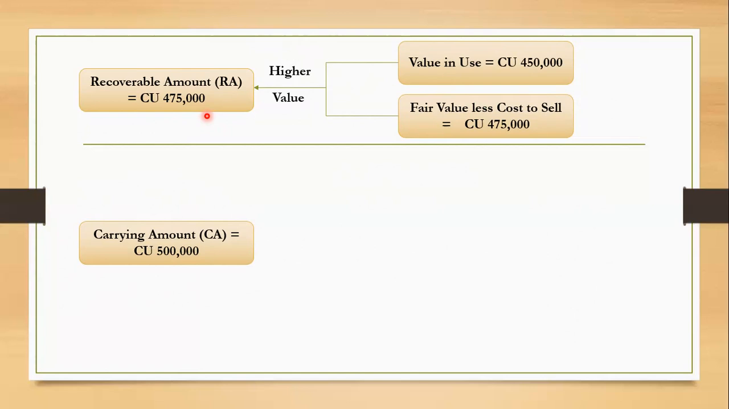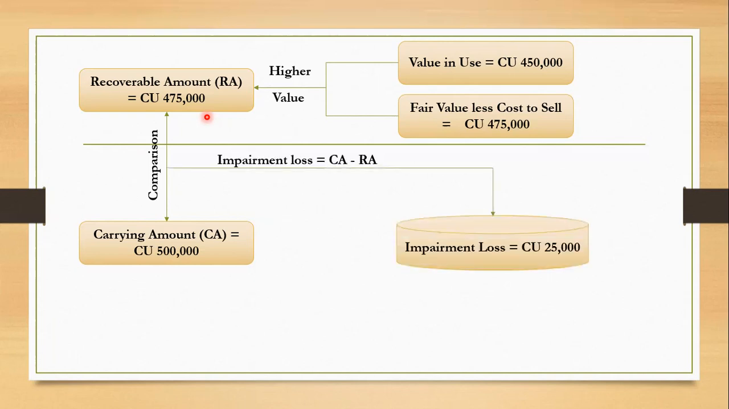Now we have to compare the carrying amount with the recoverable amount. This comparison indicates that the carrying amount has exceeded the recoverable amount. So we can conclude that the asset is impaired. Why? Carrying amount has exceeded the recoverable amount. It is in line with the definition laid down in IAS 36 with regard to the impairment loss. So we can calculate the impairment loss as the difference between carrying amount and recoverable amount. So the computed impairment loss is 25,000.